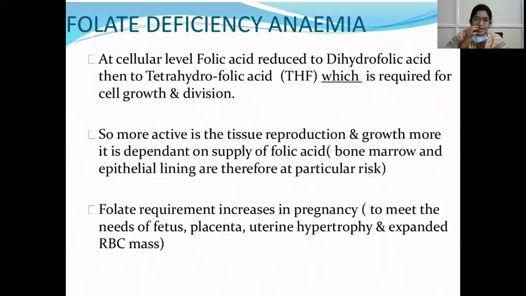So the more active the tissue reproduction and growth, the more it is dependent on the supply of folic acid. That is, more active tissues are more dependent on folic acid. So what are the more active tissues? Bone marrow and epithelial lining are the most active tissues. Folate requirement increases in pregnancy to meet the needs of the fetus, placenta, uterine hypertrophy and expanded RBC mass.